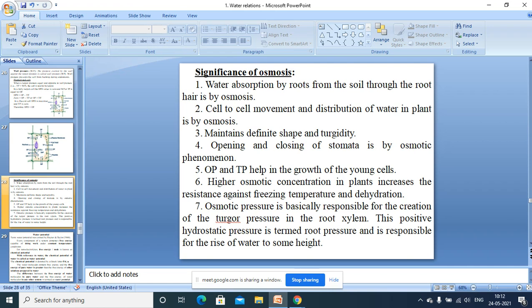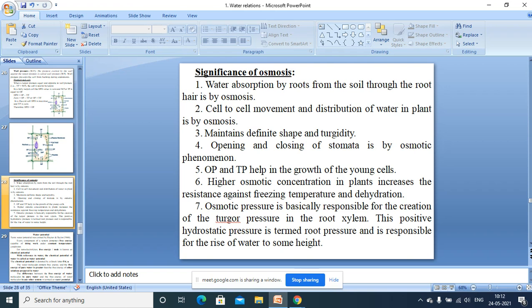But later, that water has to enter into the cell of the root hair, and that entry is possible by the osmotic phenomenon. Also, when the water is absorbed by the root hair, it has to move from cell to cell and be distributed to the different parts of the plant, and that is also by osmosis.